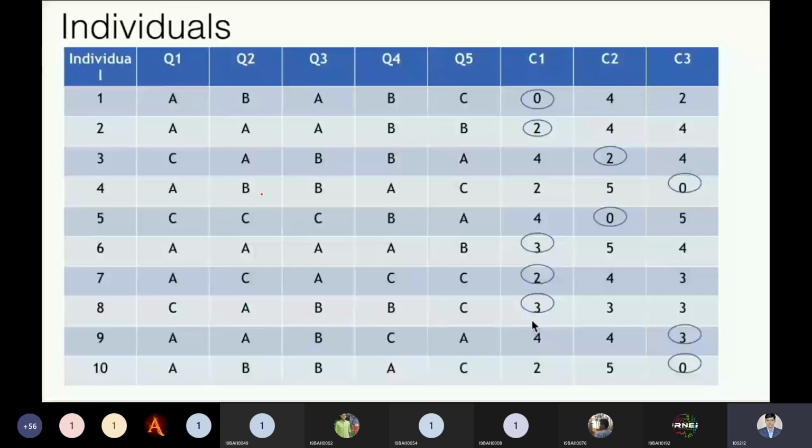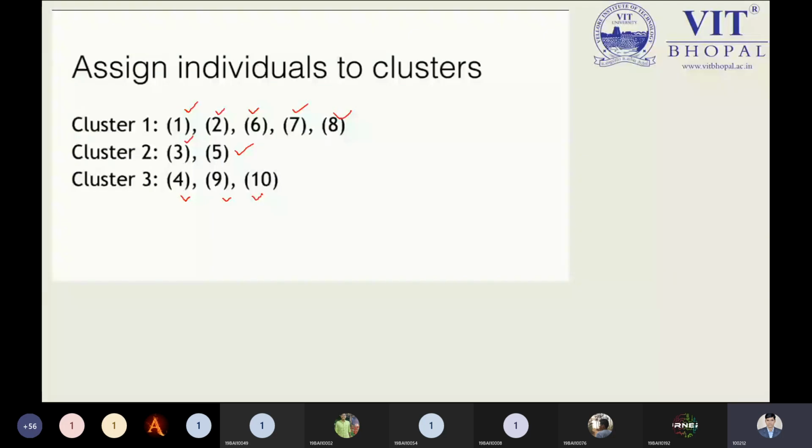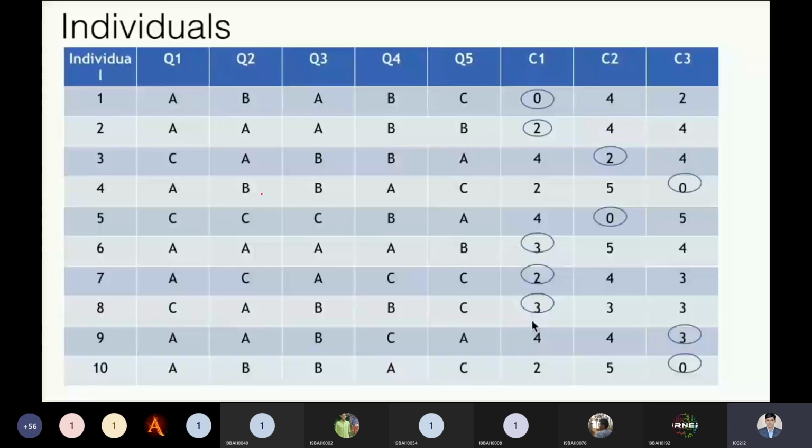Any doubt you want to ask right now? Assign individuals to the cluster. Any doubt over here? Just tell me any doubt you are having right now. No, sir. So what is the next step saying to us?